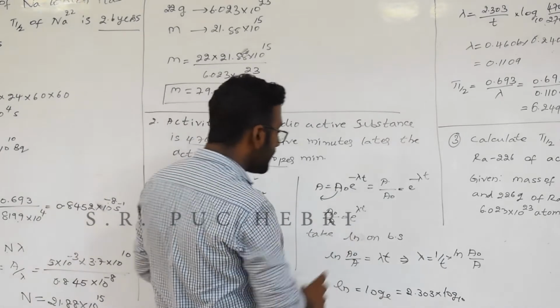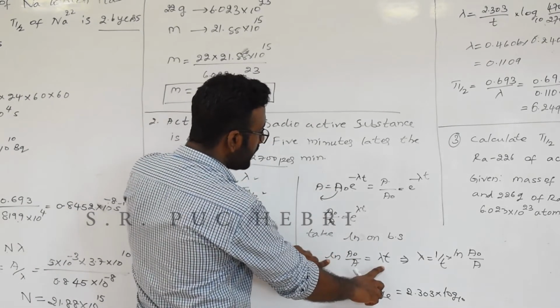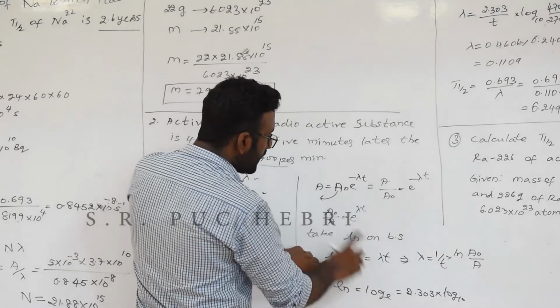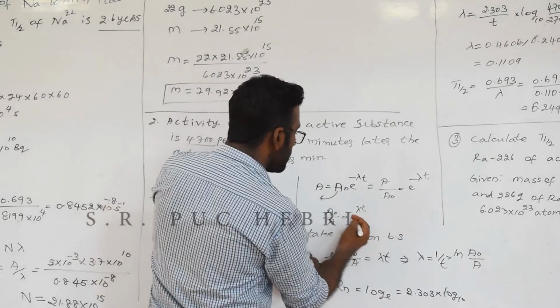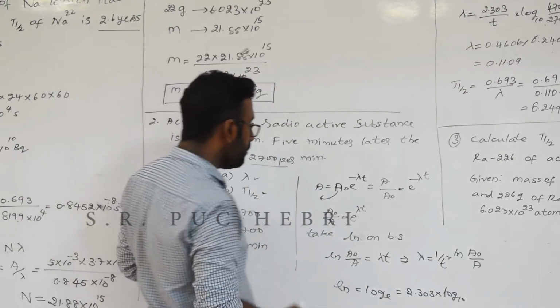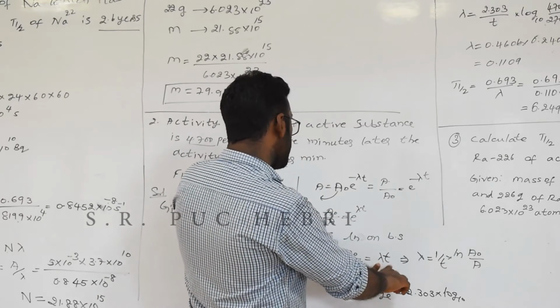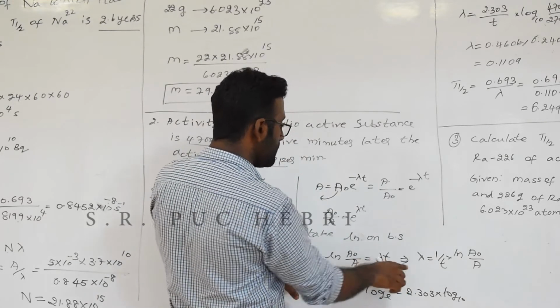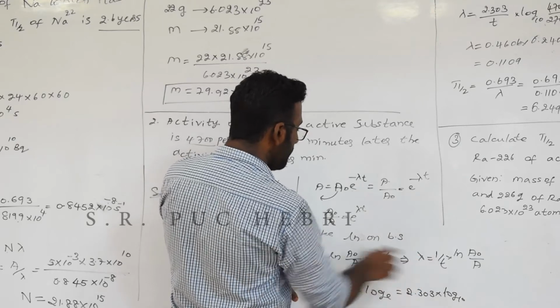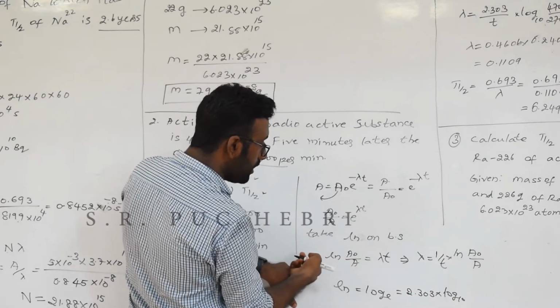Now we will take ln on both the sides. So ln on the left side as well as the right side. When you take ln on the right side, the exponential term vanishes. Then you can take t to the other side, so it goes to the denominator.